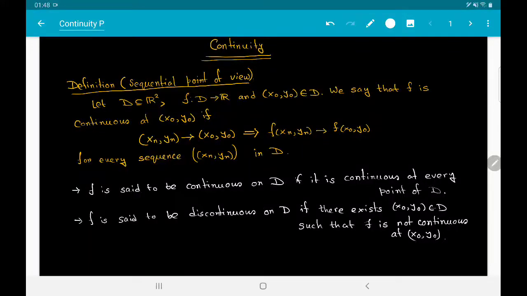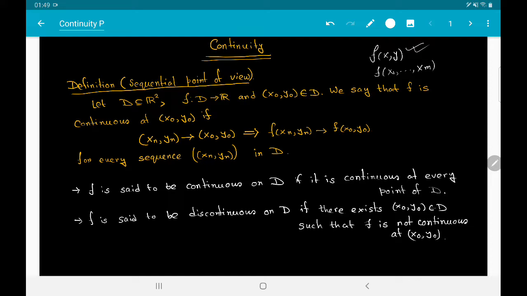In our previous videos, here we are going to talk about continuity of multivariable functions. So in our case, we will restrict our attention to functions in two variables like f of x, y, although most of the discussions that we will talk about during this video will go through for functions in m variables, but as I said, for our purpose, we will restrict our attention to functions in two variables.